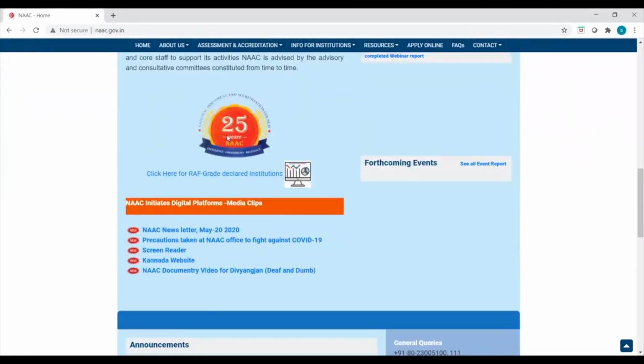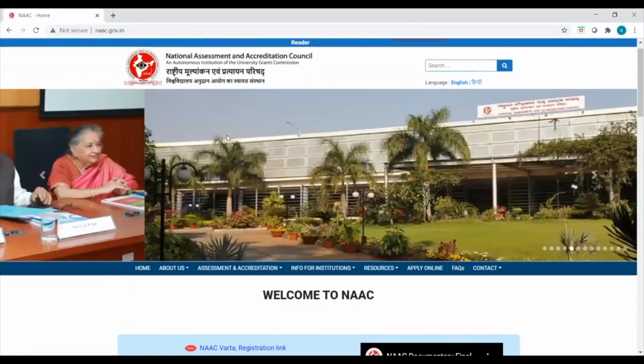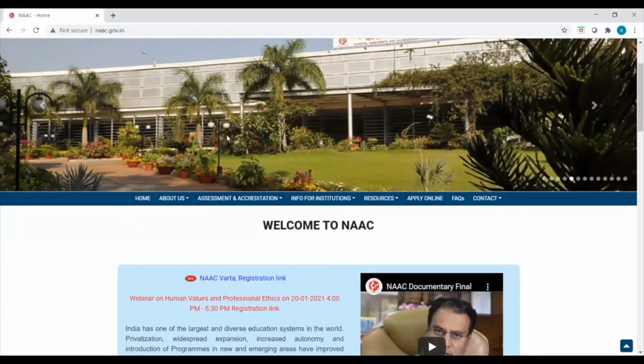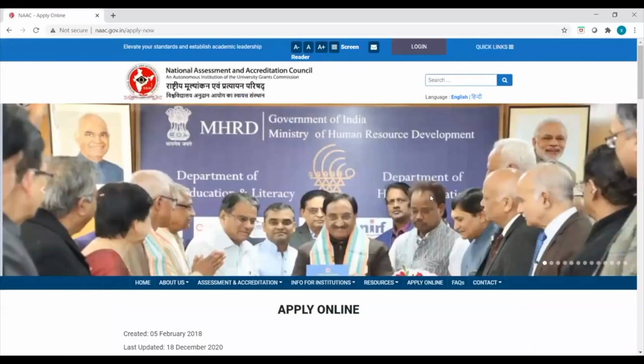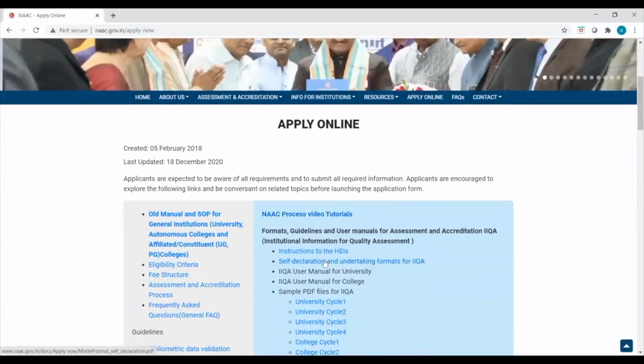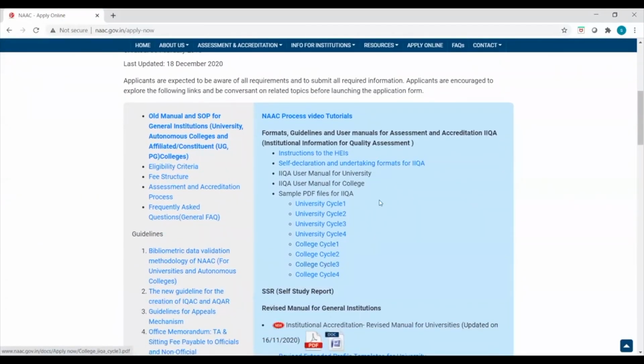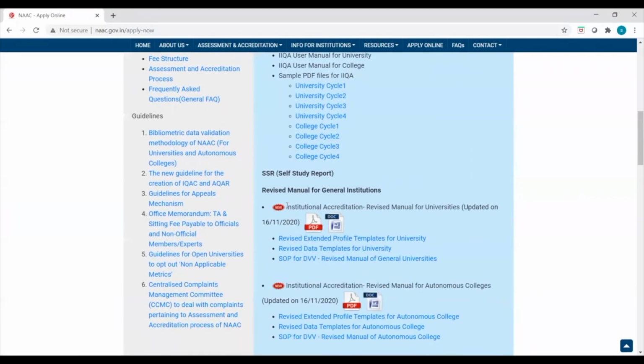Now the important aspect which we have been talking about since the initiation of this presentation. If you see out here, this is the apply online tab. You have to click on this apply online tab. If you go down, these are the instructions for IAQ also, whether your university is cycle 1, cycle 2, cycle 3, cycle 4. What details have to be uploaded while you're filling up IAQ, everything. Manuals, I was telling you that we have revised for everything.